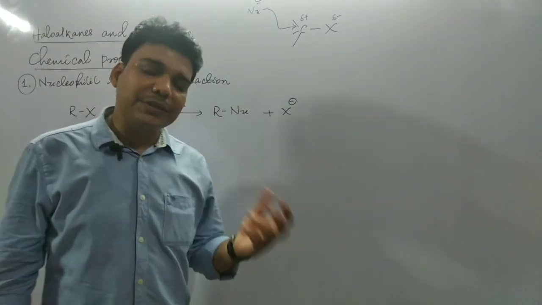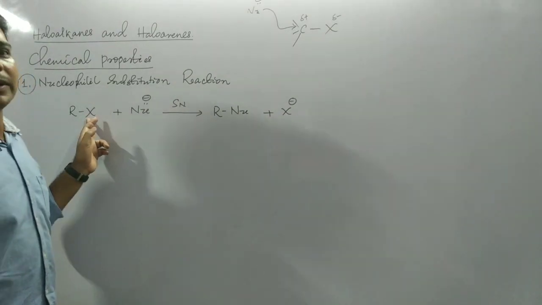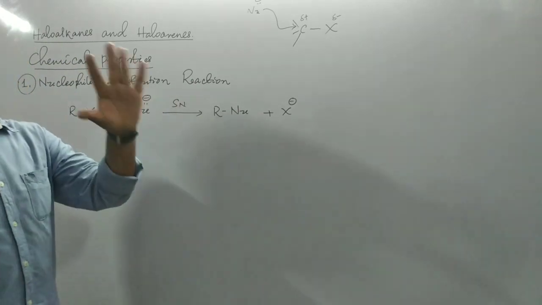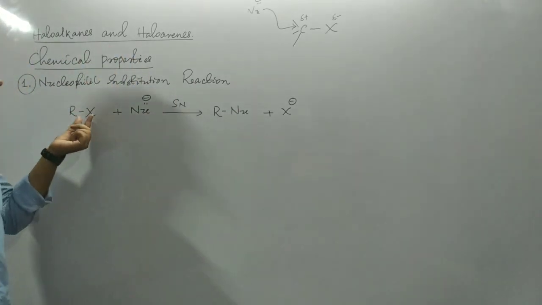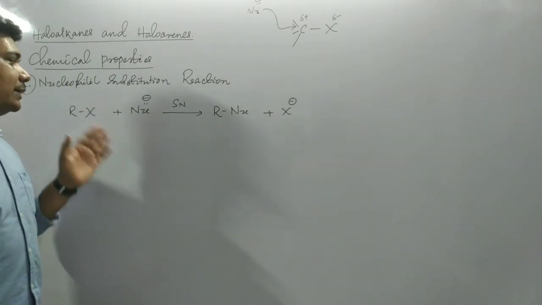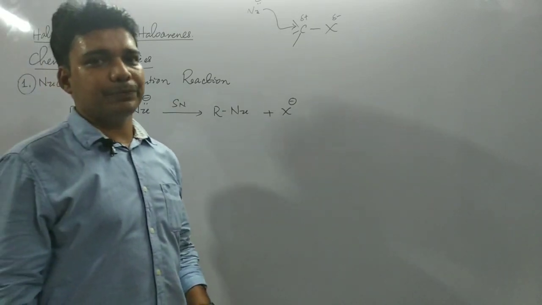Or we can say the leaving ability of these halide ions is quite high. Leaving ability, the tendency to leave. So the leaving ability of these halide ions is quite high. That's why they can easily be substituted by several nucleophiles.